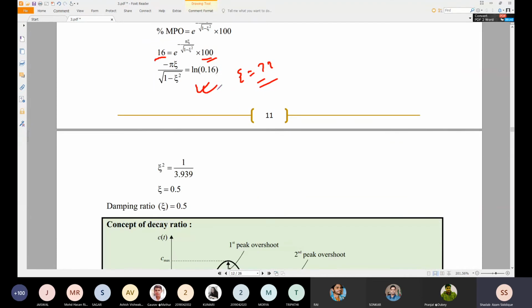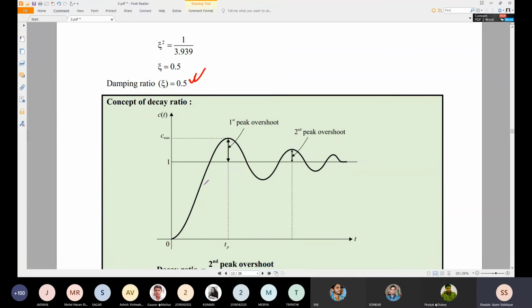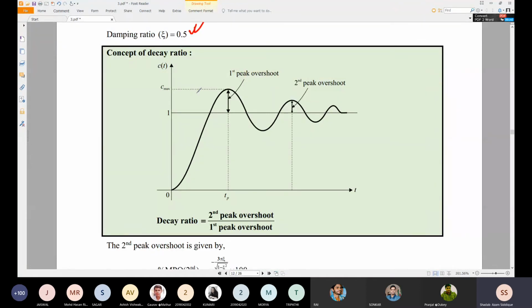So decay ratio is nothing but damping ratio. So damping ratio is 0.5, and decay ratio you can see here. Okay, so first one, it is basically exponential term which is going to this. So that is the decay ratio. Okay, so you can see first peak and to the second peak.